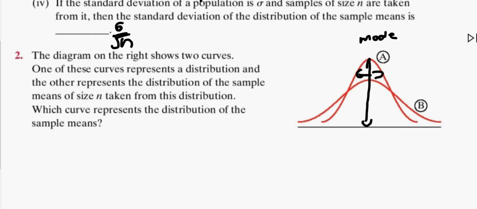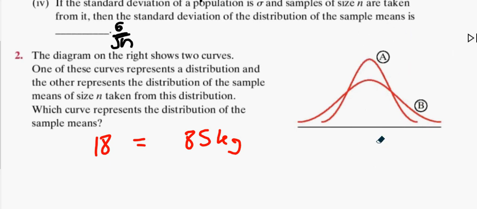So imagine, for argument's sake, that I say the weight of standard 18-year-olds is, say, 85 kilograms. I'm talking about all the male 18-year-olds in the country, and this is diagram B. What I'm saying is that the most common result for your weight will be 85 kilograms.